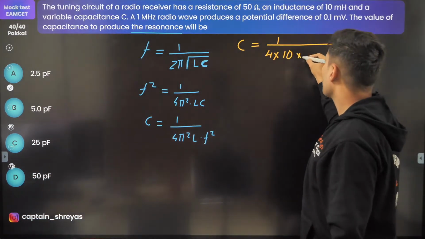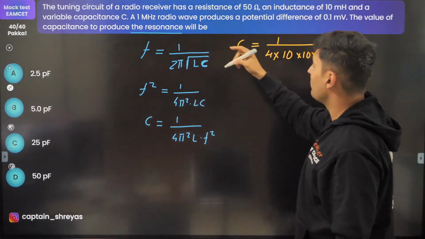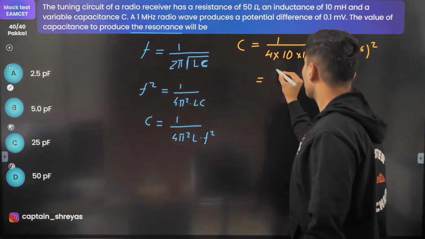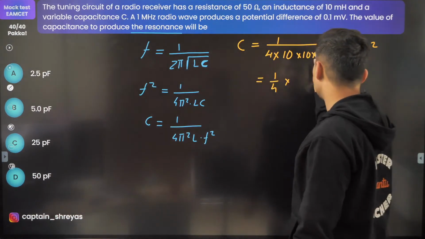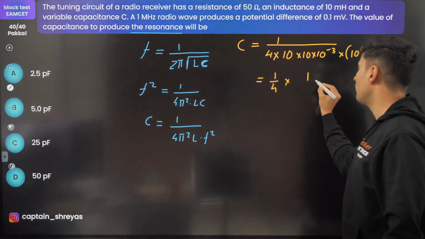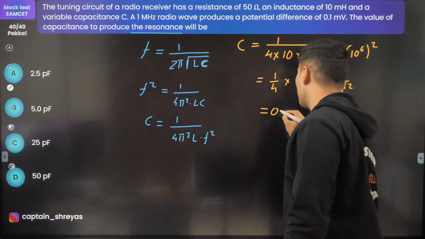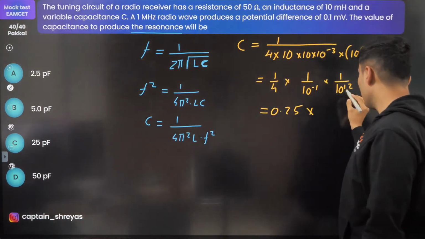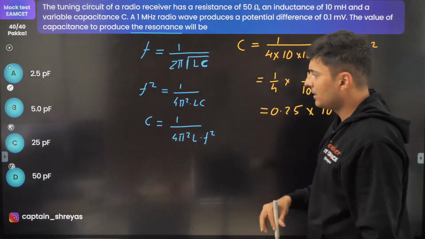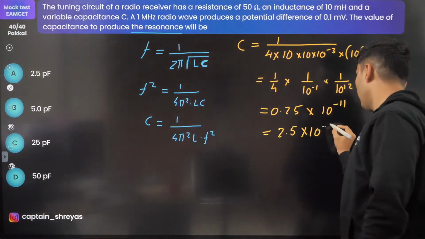Inductance 10 millihenry, so 10 into 10 to the power minus 3. Frequency 1 megahertz, so 10 to the power 6 whole square. So 1 by 4 is going to remain, and we'll have some powers of 10. These two powers, 10 to the power 2 and 10 to the power minus 3, will become 10 to the power minus 1, and this will become 10 to the power 12. 1 by 4 is 0.25. This will become 10 to the power 11, so this will become 10 to the power minus 11. I think you have to put it in pico. So this will be 2.5 into 10 to the power minus 12.